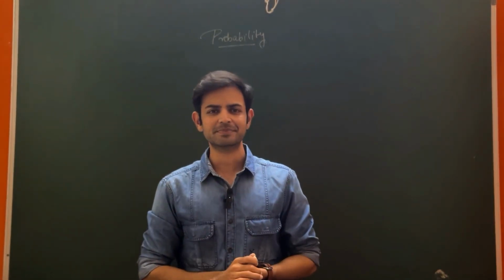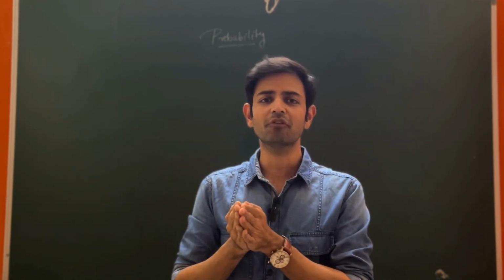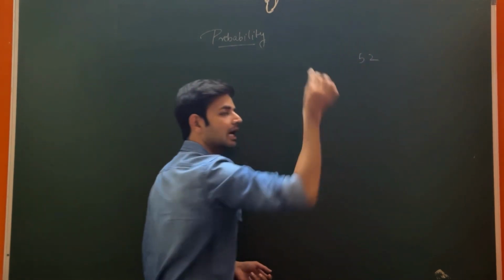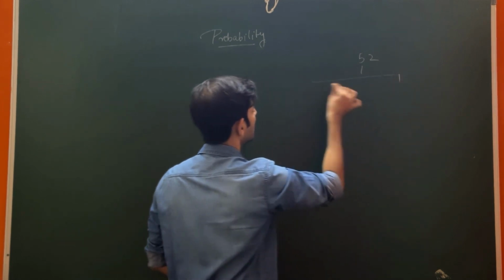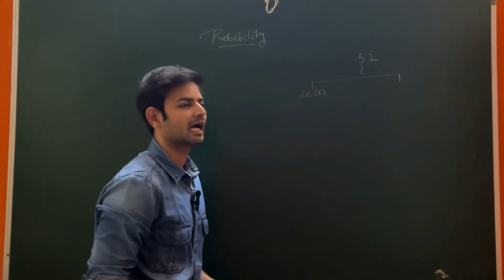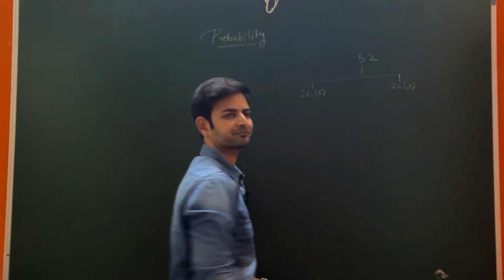Now the last concept here is pack of cards, which is your playing cards. So there's a deck of 52 cards. So let's just understand what cards are. Out of these 52 cards, 26 are red colored cards and 26 are black colored cards.